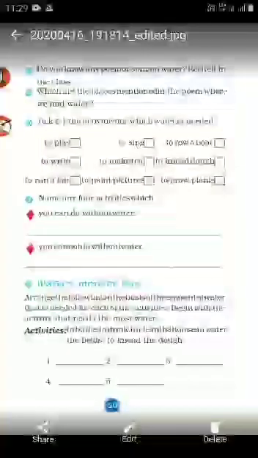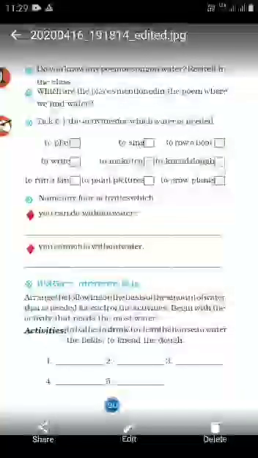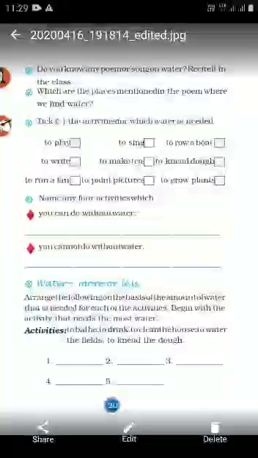The next question is, name any 4 activities which you can do without water. What are the things that you can do without water? Look at the above question, the third question. For playing we don't need water. To sing we don't need water. To write we don't need water. To run a fan we don't need water. These are the activities that can be done without water.